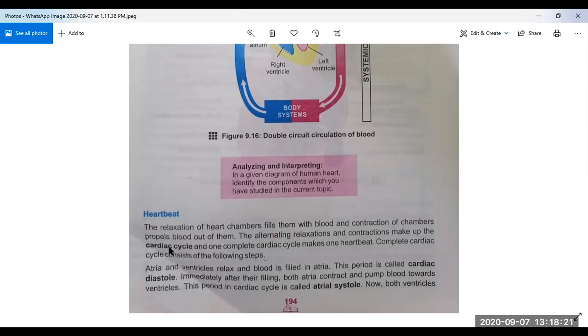The alternation of relaxations and contractions of chambers of the heart make up the cardiac cycle, and one complete cardiac cycle makes one heartbeat. You can see the definition of cardiac cycle. It is starting from here. Please underline in your book: the alternating relaxations and contractions make up the cardiac cycle, and one complete cardiac cycle makes one heartbeat. This is the definition of cardiac cycle.